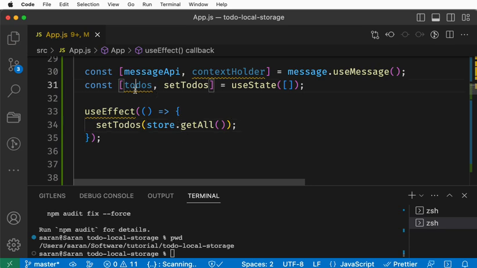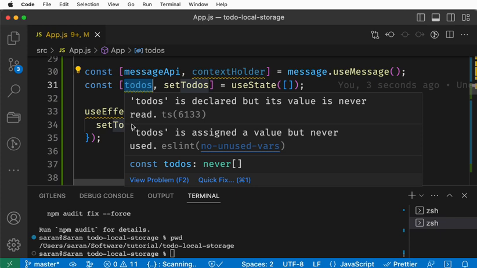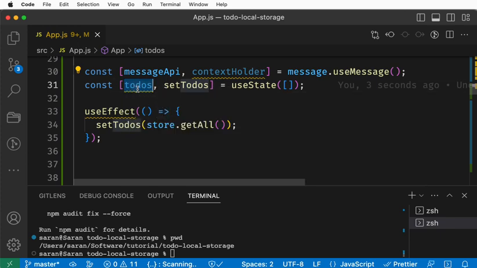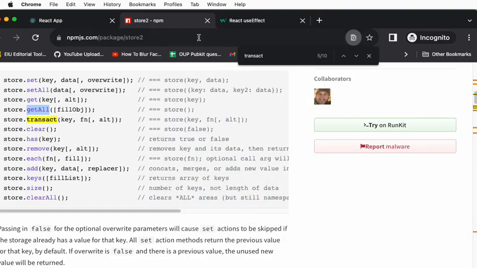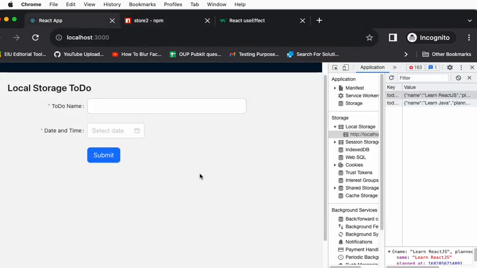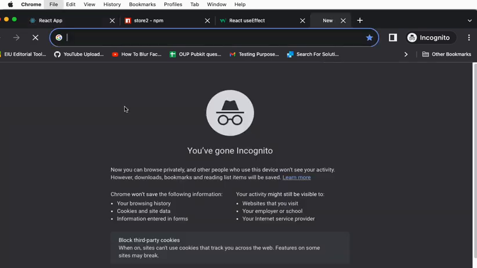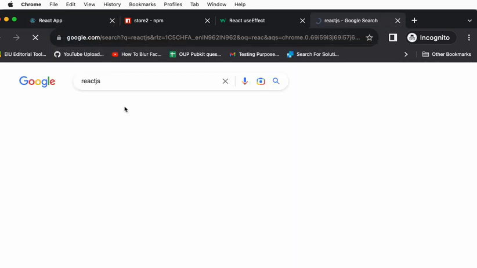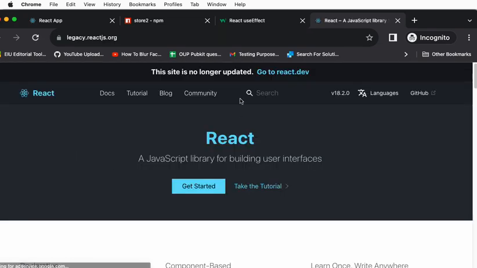If you print this todos, you can see all the existing todos saved here. We can see shortly. Now, how are we planning to render this data? My idea is to make a small table here and render it. Open the React.js and there must be a table.